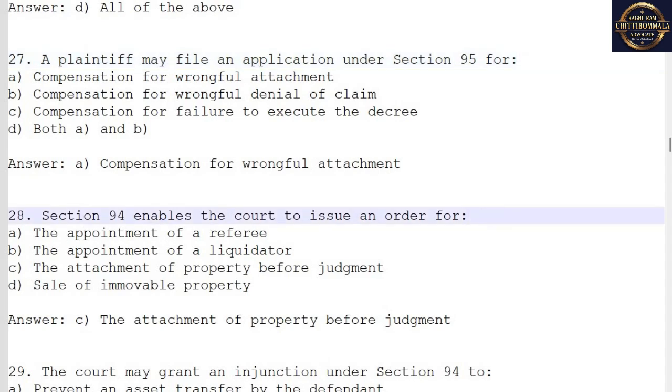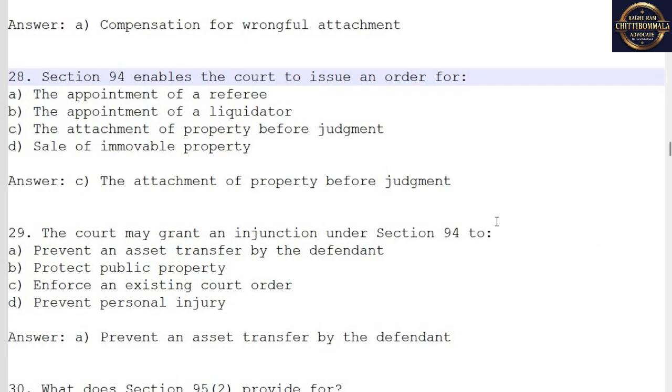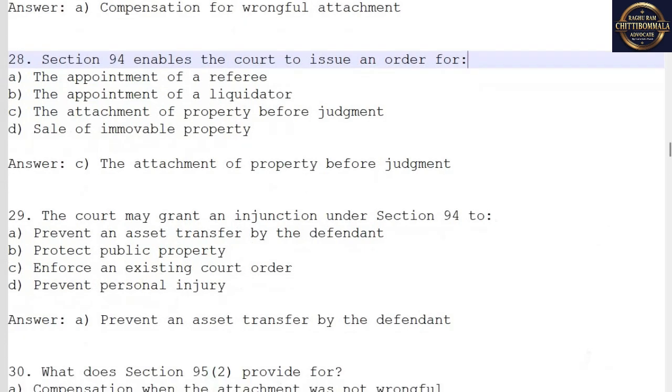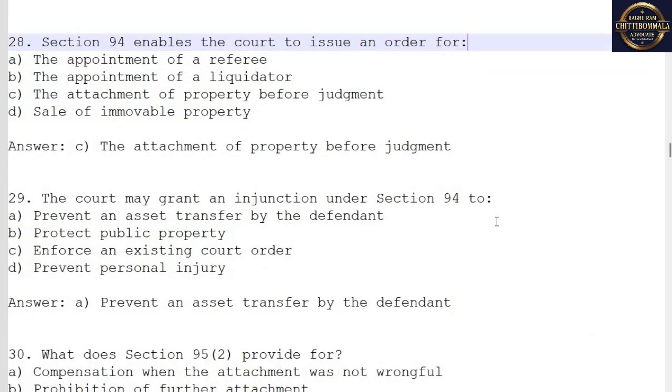28. Section 94 enables the court to issue an order for... Answer: C. The attachment of property before judgment. 29. The court may grant an injunction under Section 94 to... Answer: A. Prevent an asset transfer by the defendant.